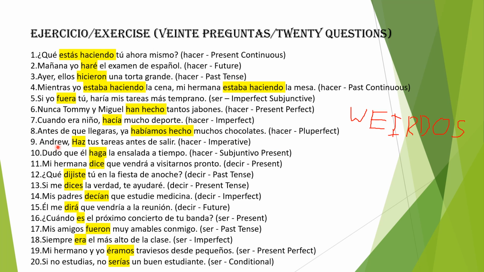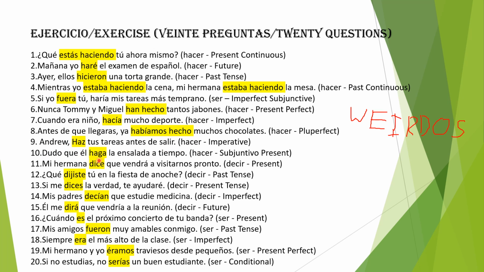Okay. Andrew, haz tus tareas antes de salir. Andrew, do your homework before leaving. So antes de plus any sort of verb in the infinitive form gives the meaning of before doing, before leaving. We could replace salir here with any verb. So for example, antes de comer, before eating. Andrew, haz tus tareas antes de comer. Andrew, do your homework before leaving, before eating, I mean.